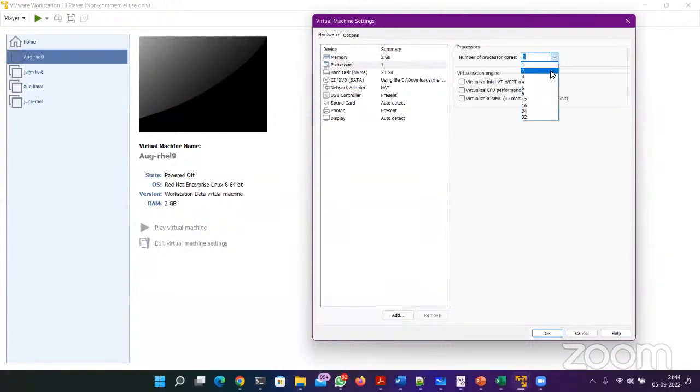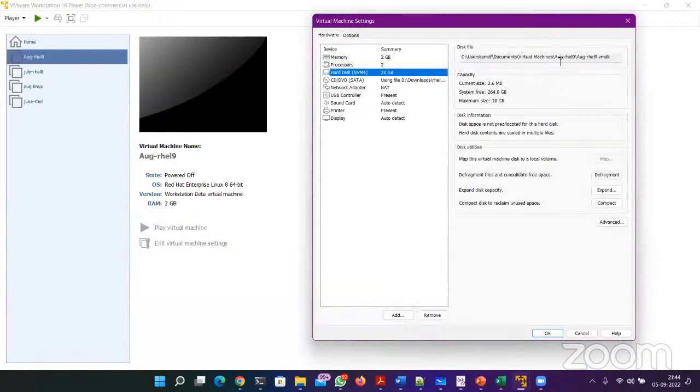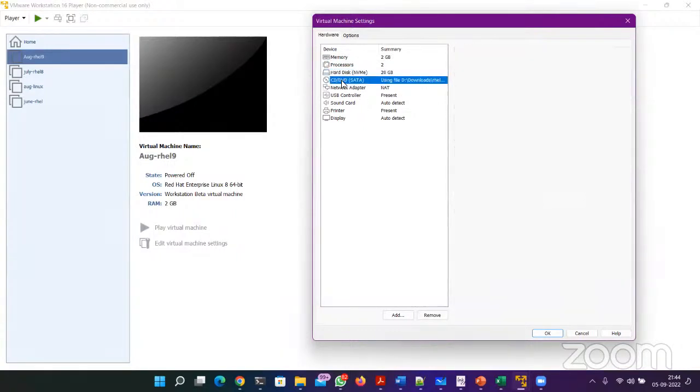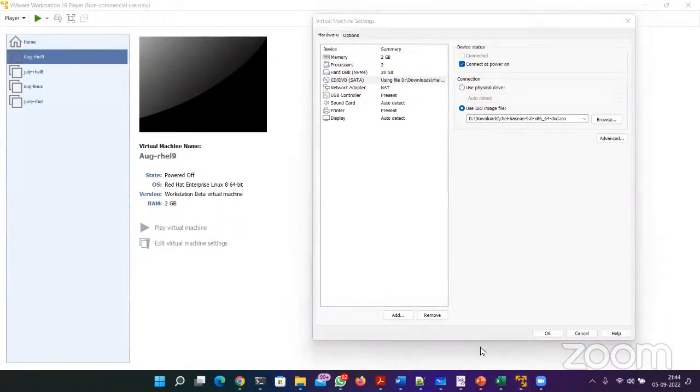Processors, minimum should be 2. Hard disk 20 GB already selected, that's fine. CD DVD, as you can see, RHEL 9, Red Hat Enterprise Linux version 9 DVD ISO is already loaded. Okay. Just a second, guys. Okay.